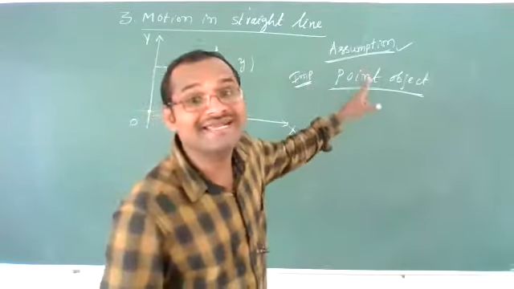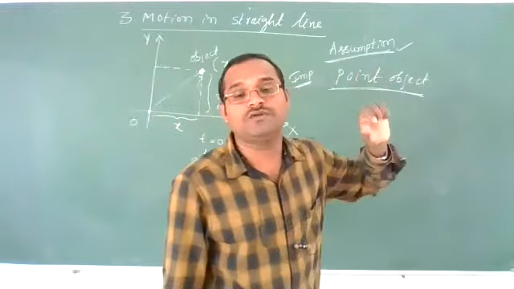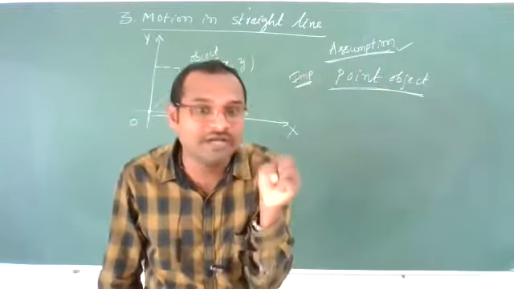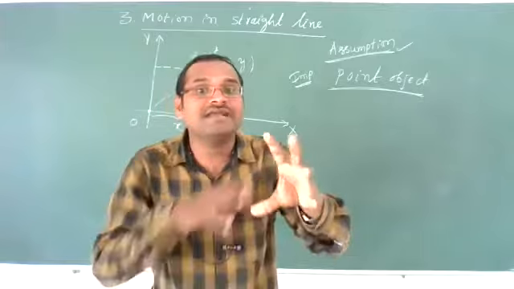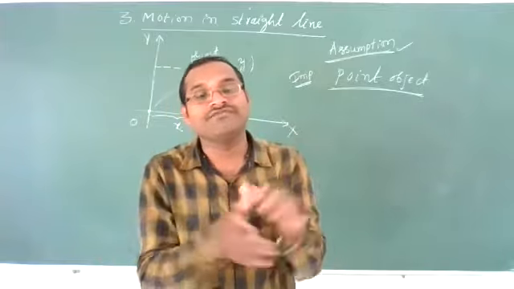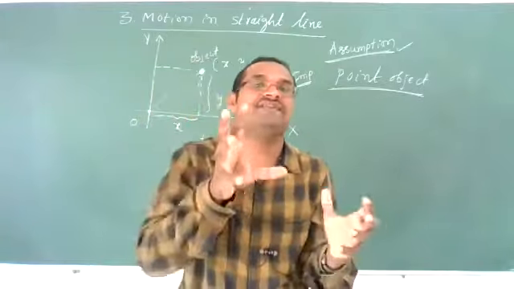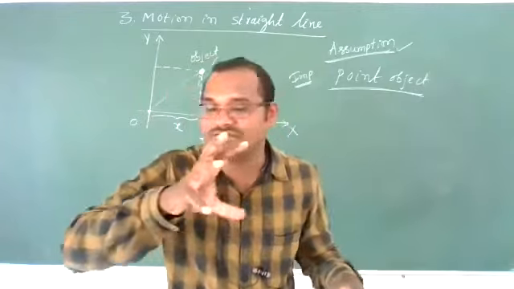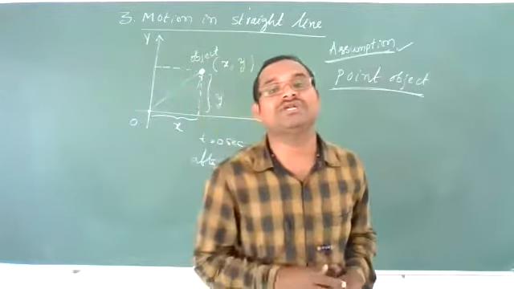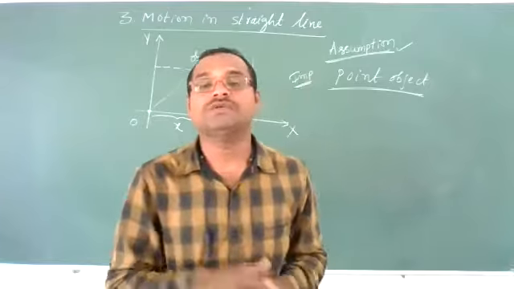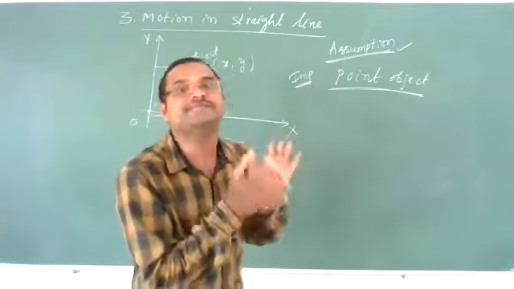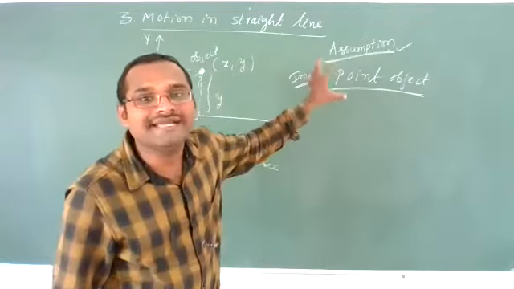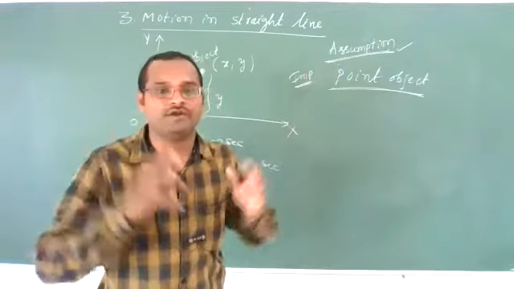Whereas if you do not consider the object's motion as that of a point object, then it will become a complicated motion for you. We cannot specifically say what the velocity or the acceleration of that vehicle is. So for making it simpler, we should take all objects as point objects.